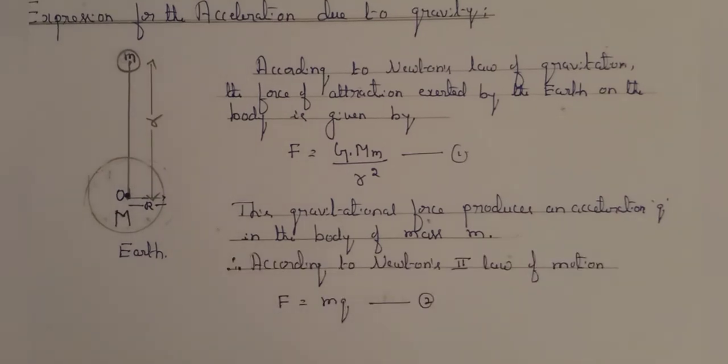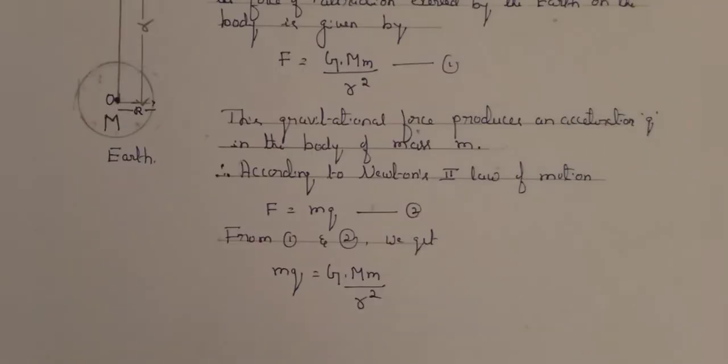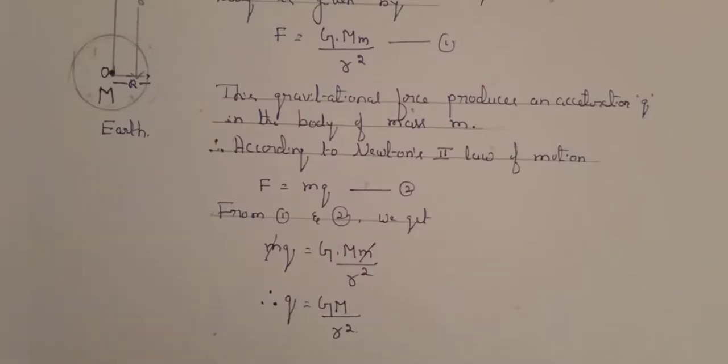Now, from equations 1 and 2, we get mg is equal to G into capital M into small m by r squared. Next, we can cancel the small m on both sides. Then we will get g is equal to capital G into capital M by r squared. Therefore, the acceleration due to gravity is equal to the product of the gravitational constant and the mass of the Earth divided by the square of the distance between the body and the center of the Earth.